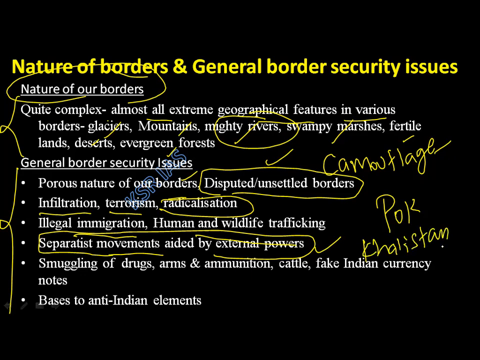Some people in Punjab want a separate region for Punjab, for Sikh people. You might have heard of recent protests in the UK, US, Australia. They are protesting in foreign countries also. Separatist tendencies. They want Punjab to not be a part of India. They want a separate land for Sikhs. So these are getting aided by external powers.